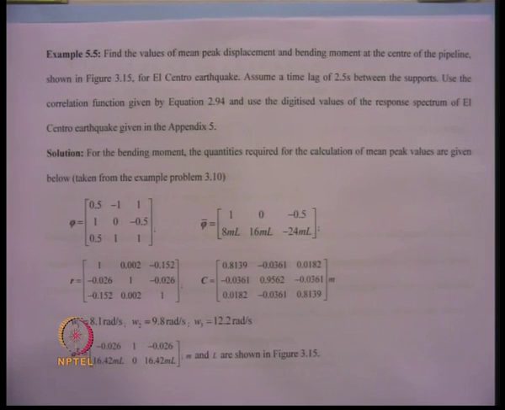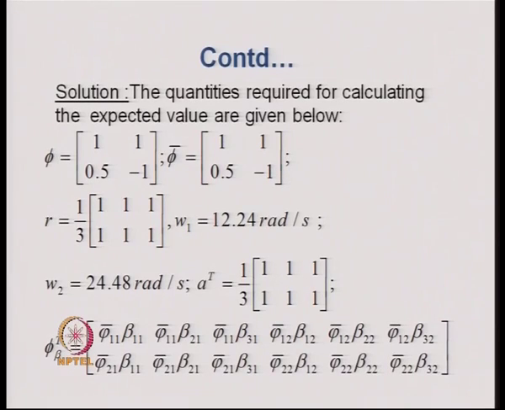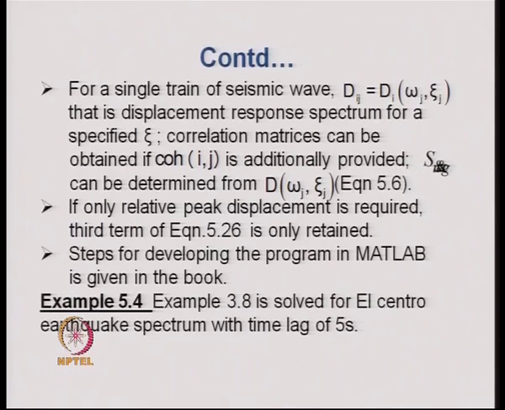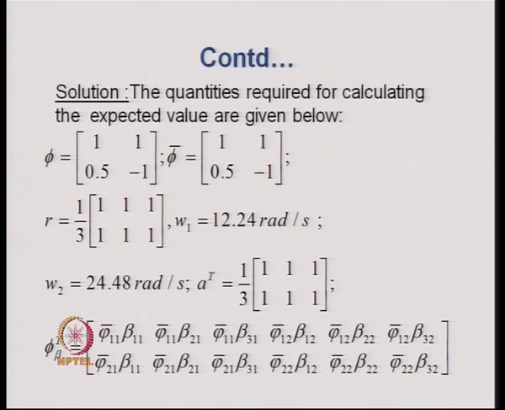This problem, if we recall, is a problem for a 3 support frame, that is example 3.8. We had a 2-story frame with 3 supports. The non-support degrees of freedom are 2, and therefore the mode shape matrix is 2 by 2.